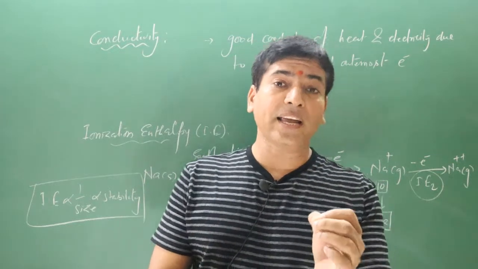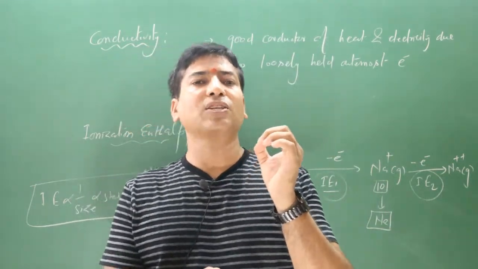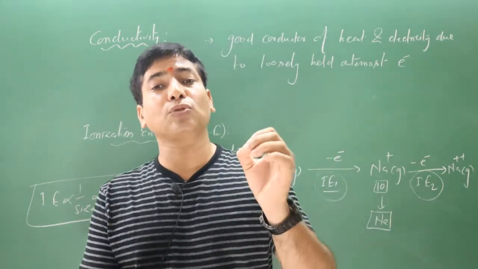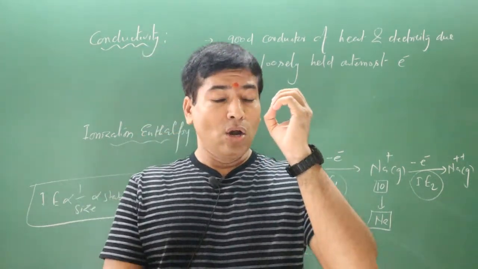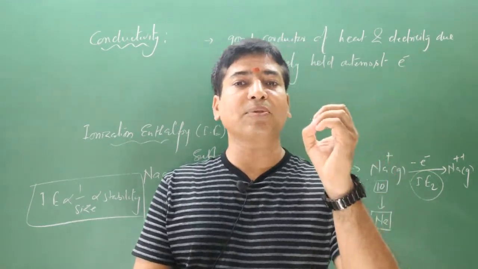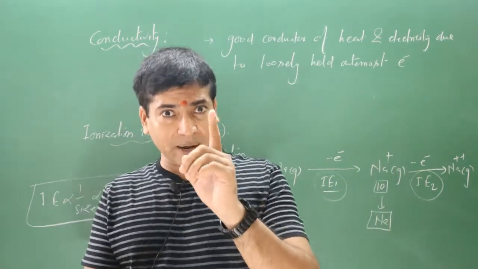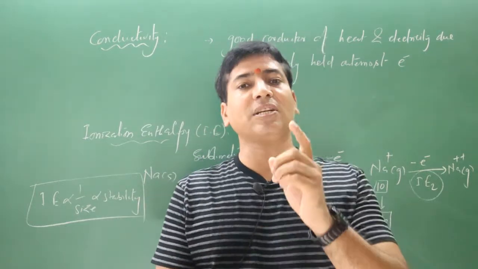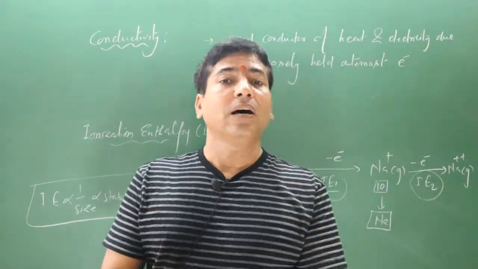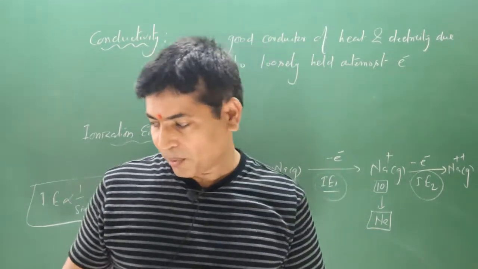Now keep in mind, if the ionization enthalpy is lower for an element, that element will have greater tendency to lose the electrons. Lower is the ionization enthalpy of an element, higher is the tendency of that element to lose electrons. Especially I am talking about metals, because metals have a tendency to lose electrons. You can write this sentence in your notebook. Now let's move on to the next property.